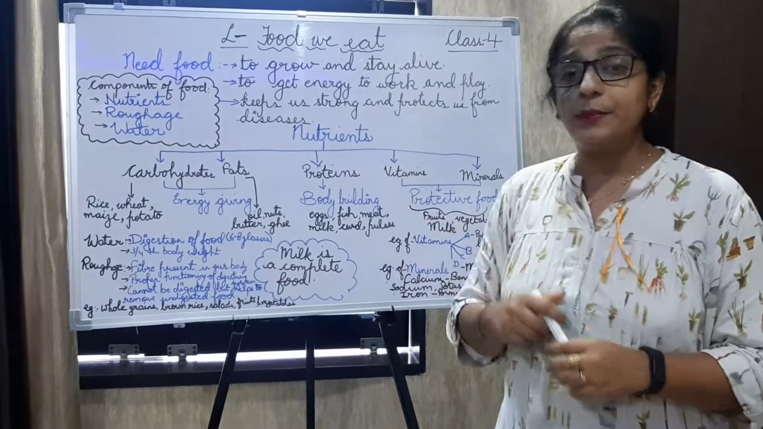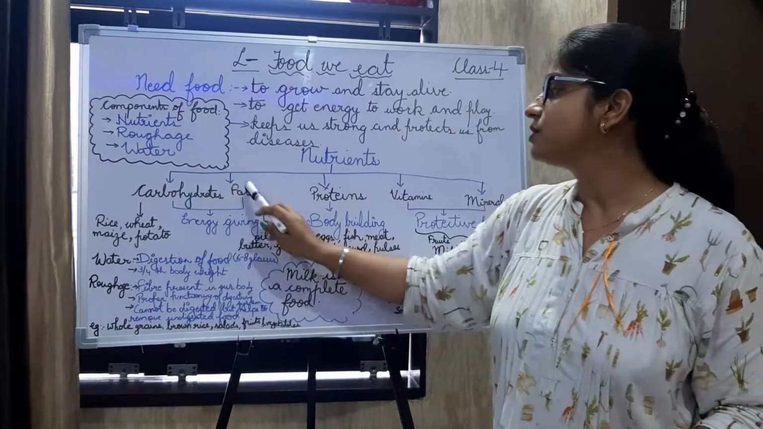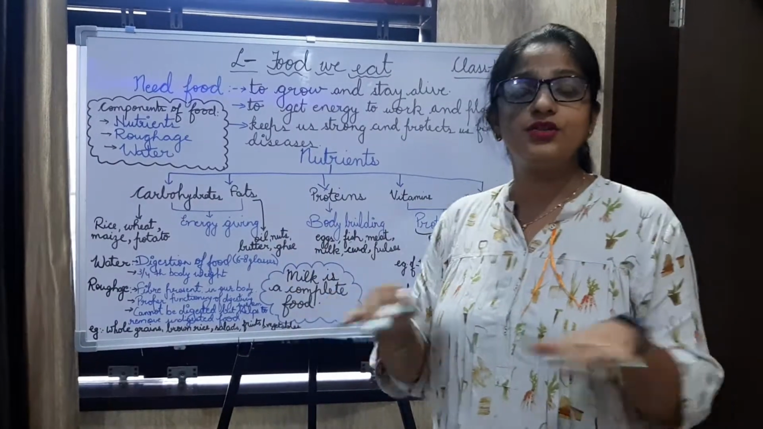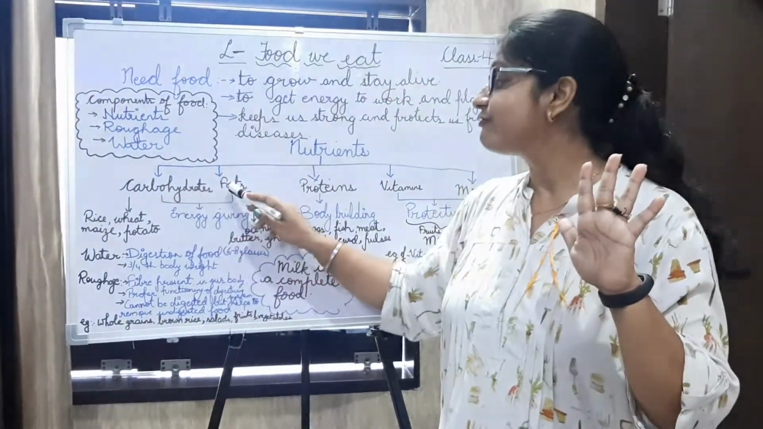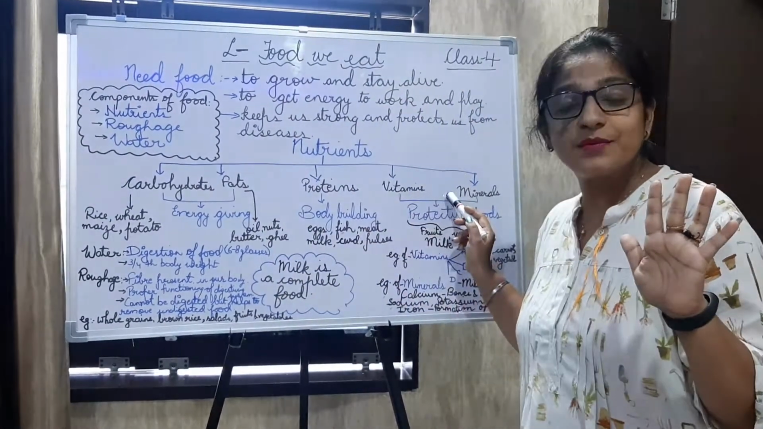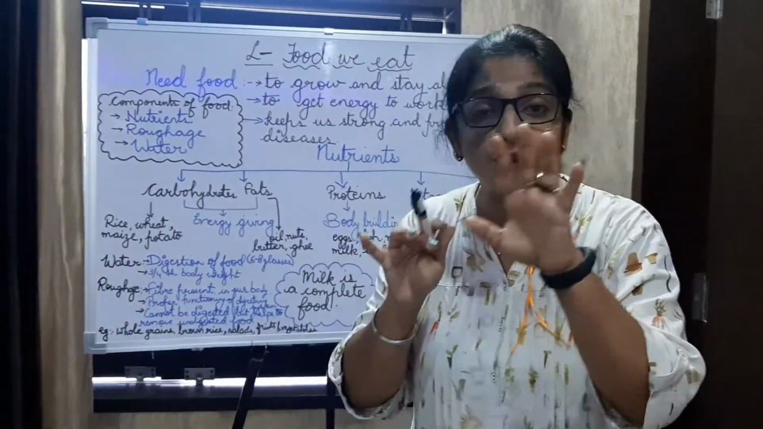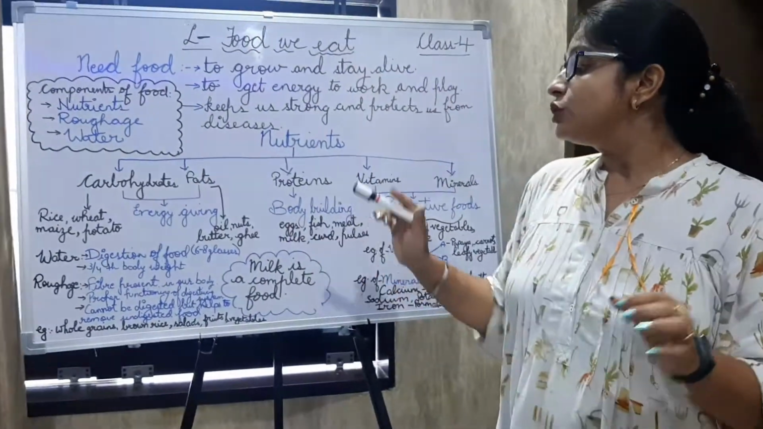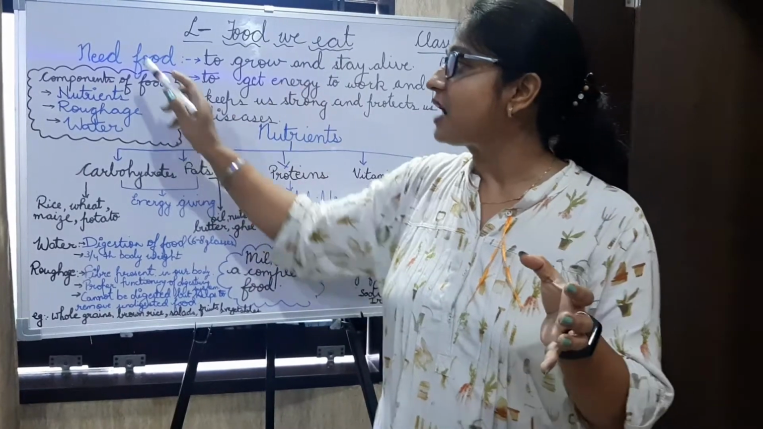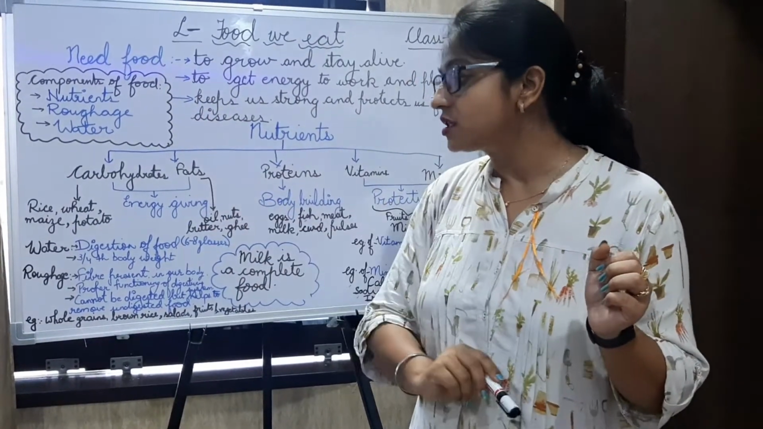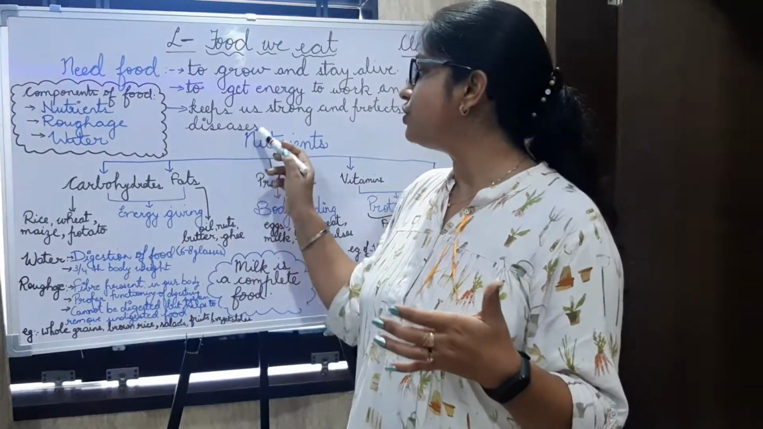Now tell me, nutrients are of 5 types: 1, 2, 3, 4 and 5. They are divided into 5. We have 5 nutrients: carbohydrates, fats, proteins, vitamins and minerals. These are the nutrients which are present in the food you eat. Apart from this, our food also contains roughage and water. I'll tell you about roughage and water also, but let's start with the nutrients first.